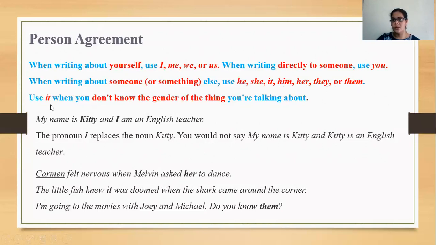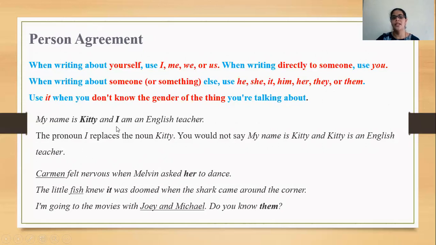So when we don't know the gender, we normally say it. These are the basic rules which we know when we generally write something. Now, how exactly are we using it in this? My name is Kitty and I am an English teacher. So we just say, my name is Kitty and I'm an English teacher. The pronoun I replaces the noun Kitty. So this rule we already know.